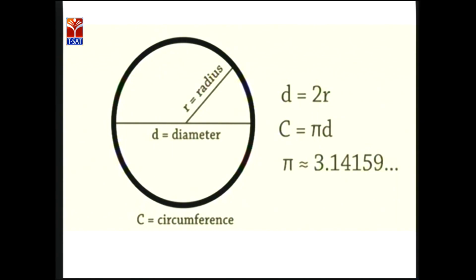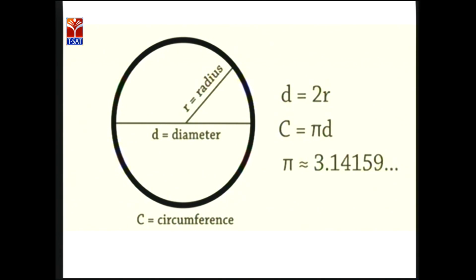Now see here, we have one circle with diameter and radius. What is radius? Radius means the distance from the center of the circle to any point on the circle, while twice the radius is known as diameter. Did you get it? Twice means 2 times, so twice the radius is nothing but the diameter.